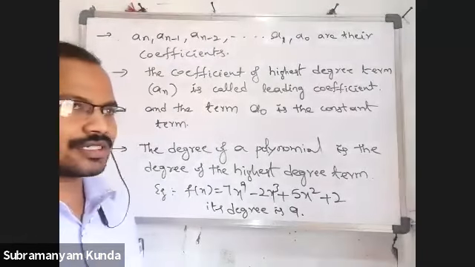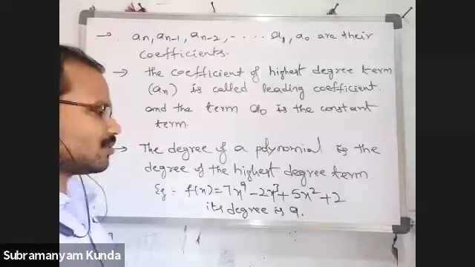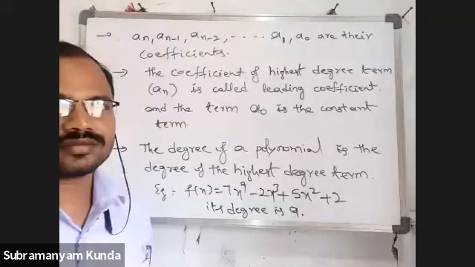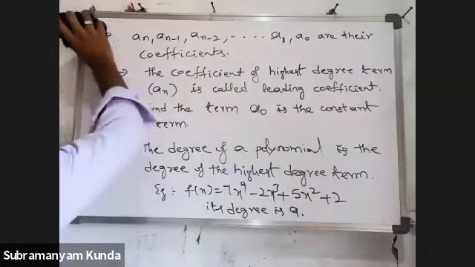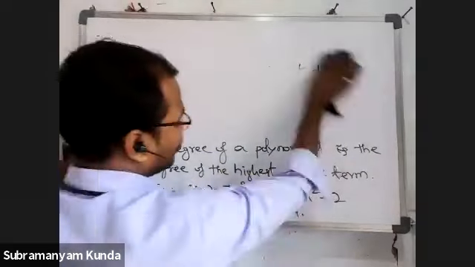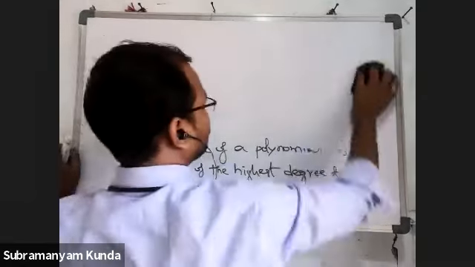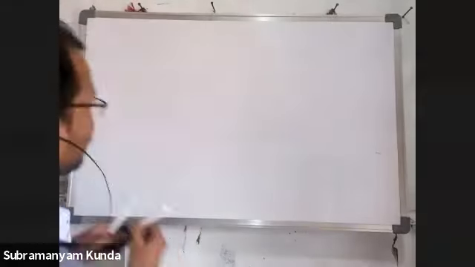Degree 4 is biquadratic polynomial. So we have up to that some names. Okay. Shall we write the definitions? Linear polynomial, quadratic polynomial, cubic, and finally biquadratic polynomial. Just write down.